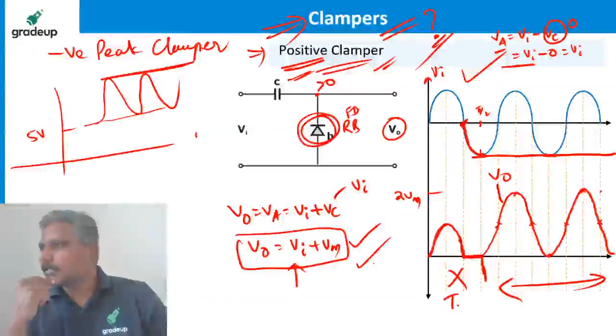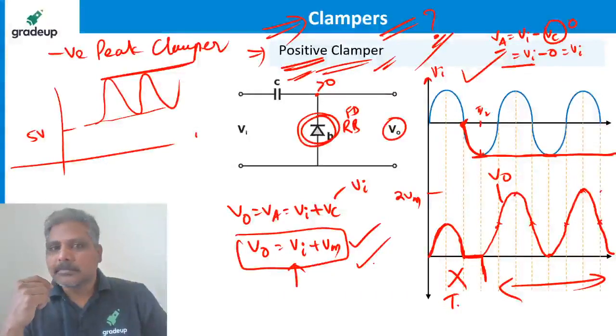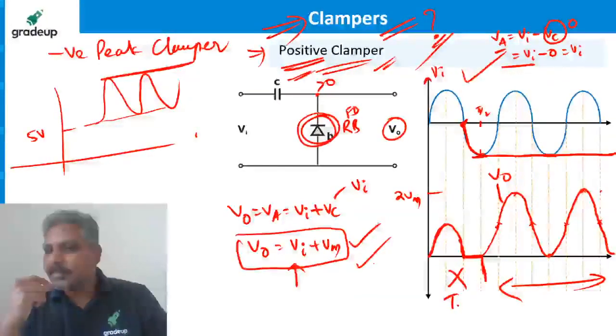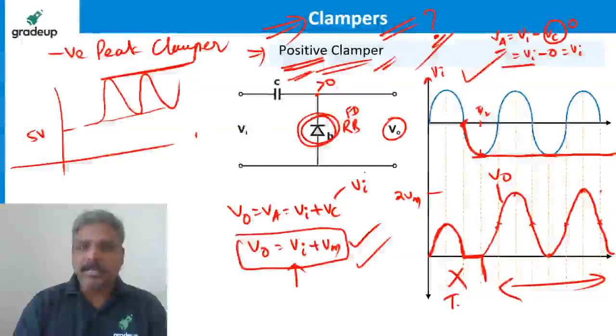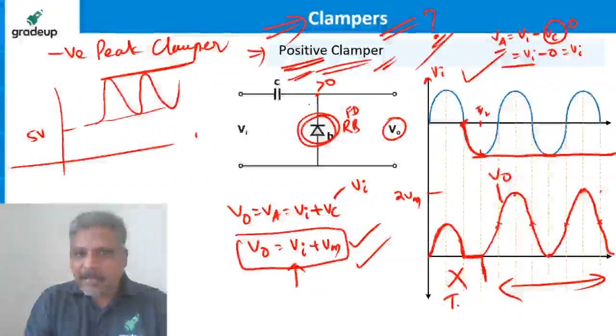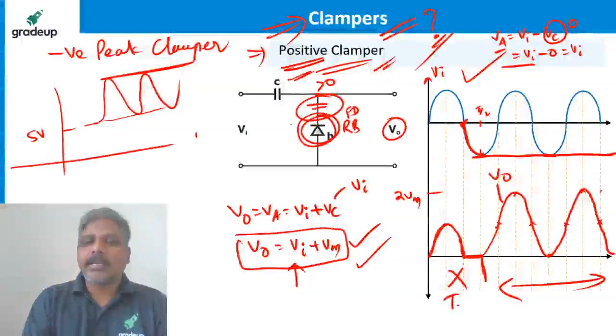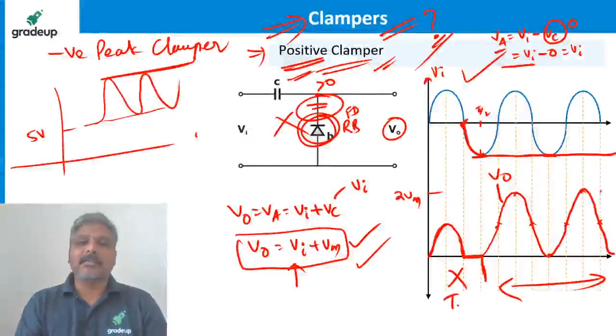Pushkar is saying, sir, if the voltage is present above the diode, then how can we draw it? Explain with one example. With the circuit, that voltage present above it will not be there. You know, a clamper will never have a battery here. No, never. That circuit will never be there.